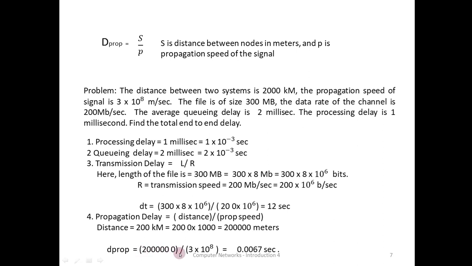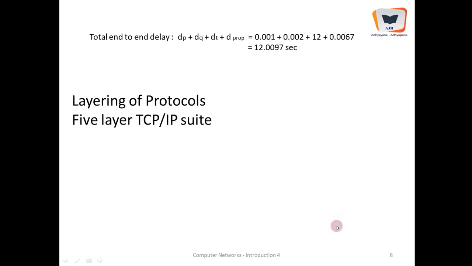So this is the distance in meters, and this is the propagation speed that is directly given, that is also meter per second. What you get is 0.0067 seconds.